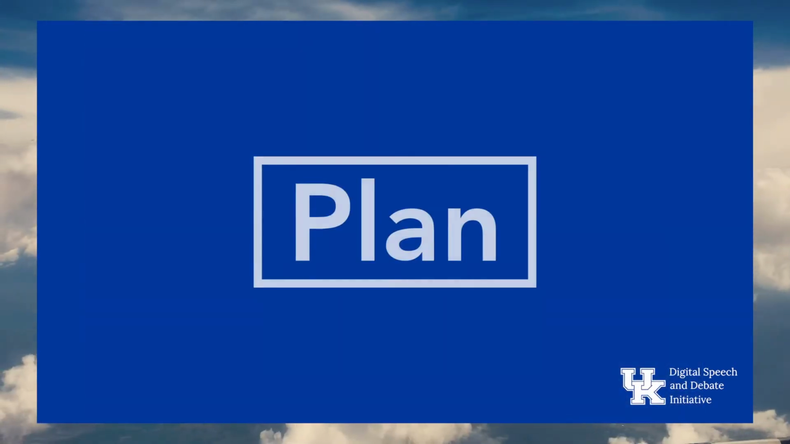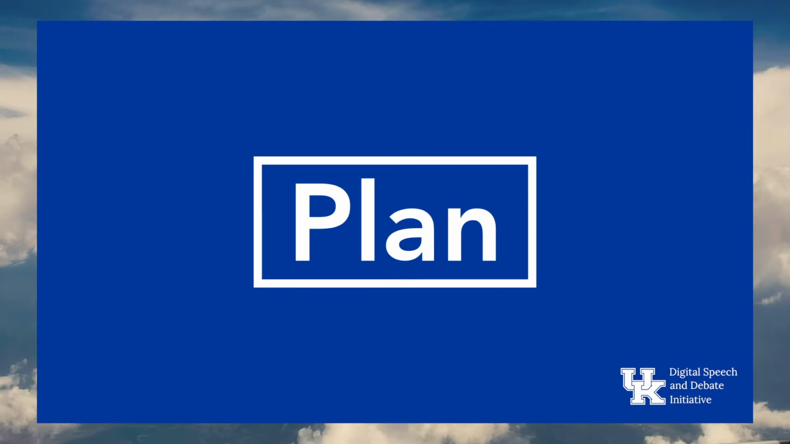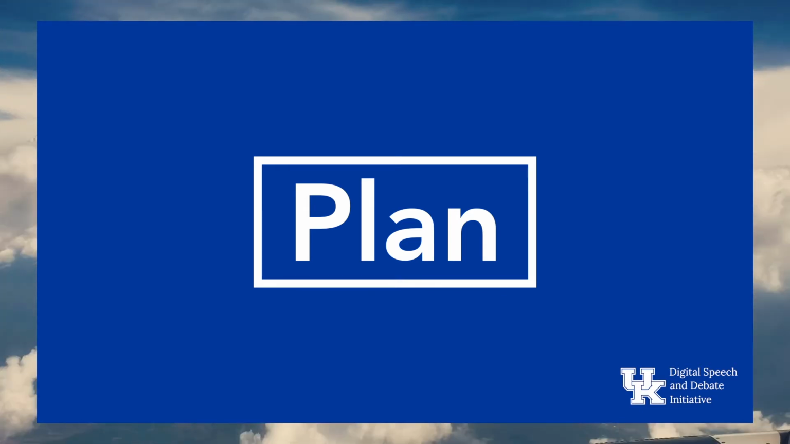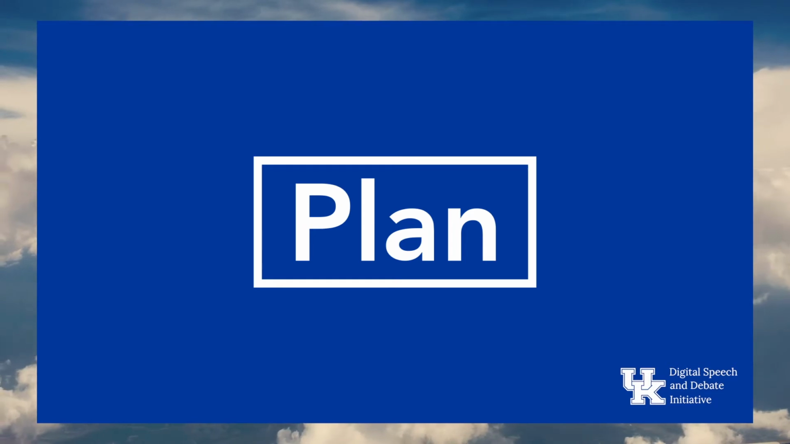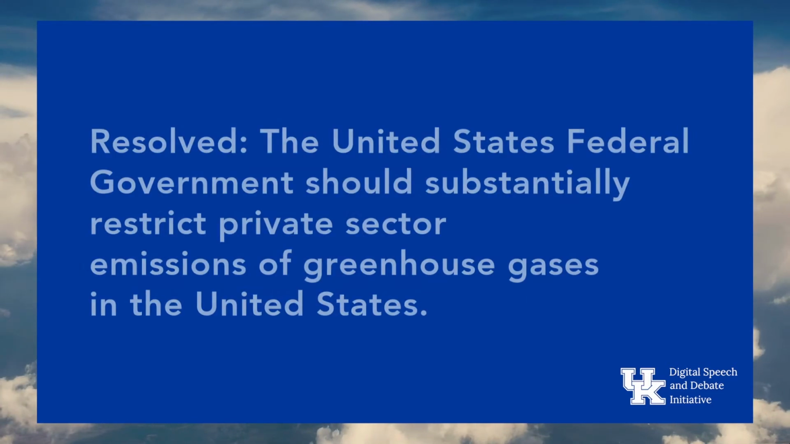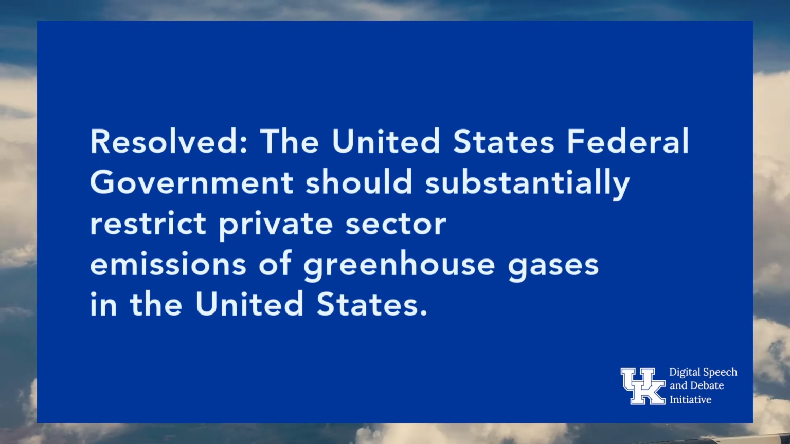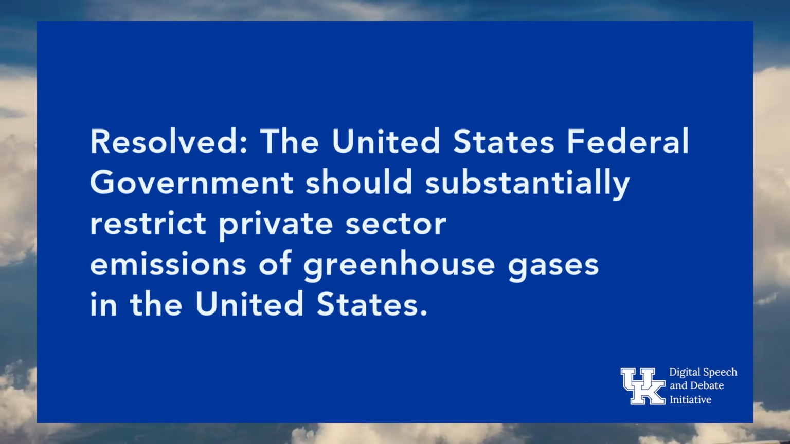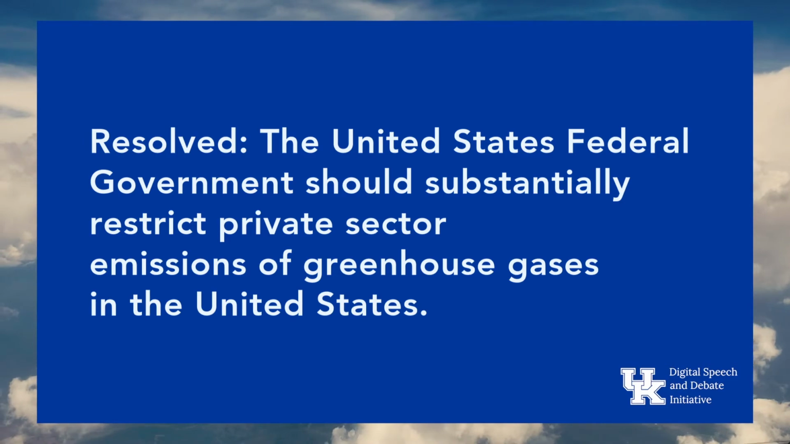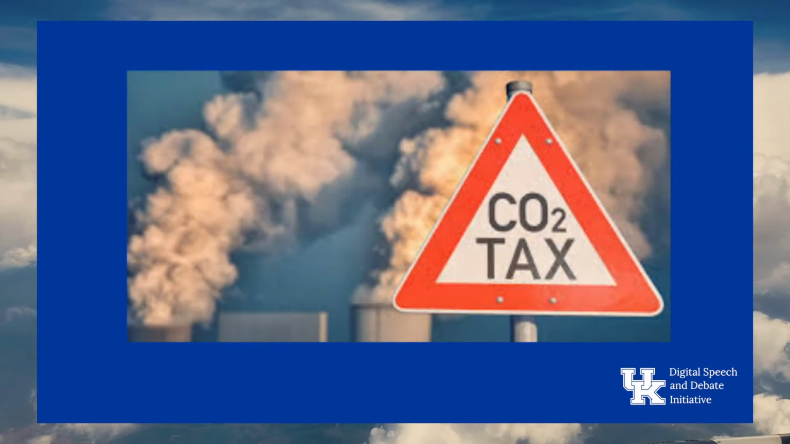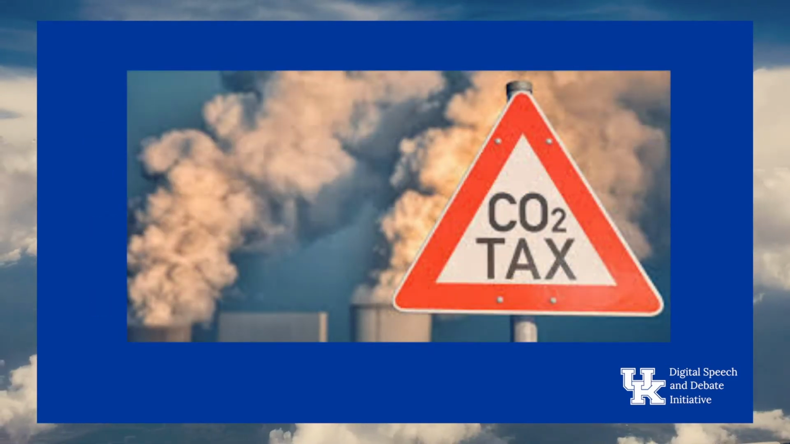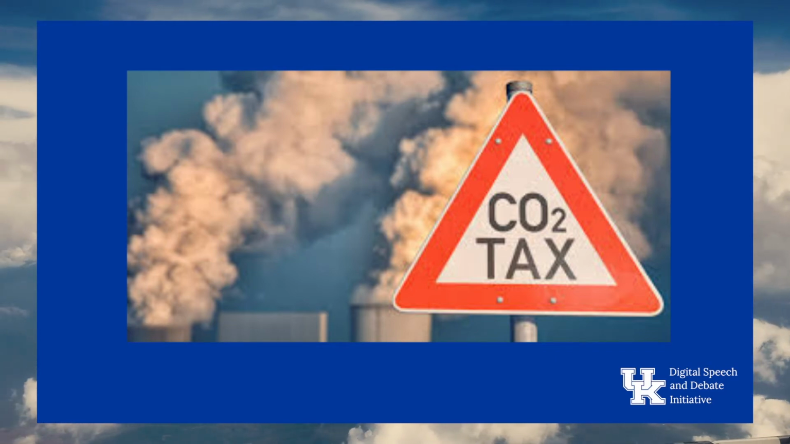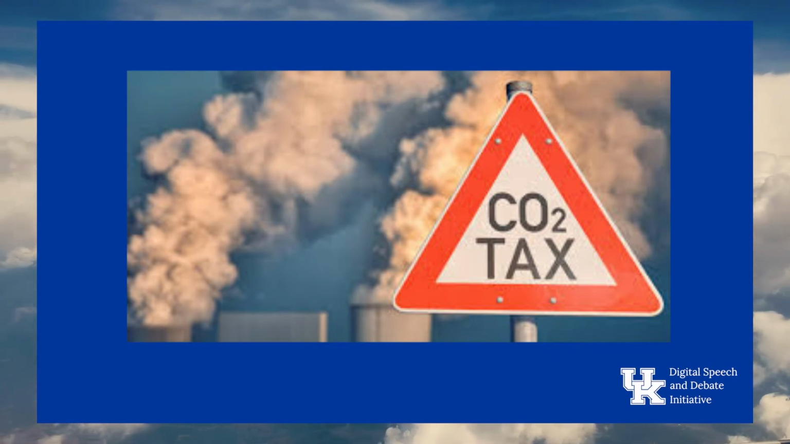The next part of the affirmative case is the plan. The plan states the proposal the affirmative team thinks should be enacted. It's a proposal that falls under the umbrella of the resolution. So with our example resolution, the affirmative must propose a way for the federal government to restrict private sector greenhouse gas emissions. One way of doing that is by implementing a carbon tax. So the plan would be for the United States federal government to establish a tax on private sector emissions.